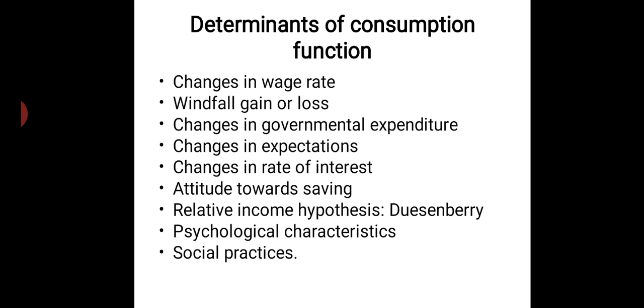Relative income in the sense of change in income. Suppose my income has increased from 10,000 to 50,000; that doesn't mean I have to increase my consumption as well. The real increase in income happens when there is a relative change in my income, which we will discuss in detail. Consumption mainly depends on relative income.